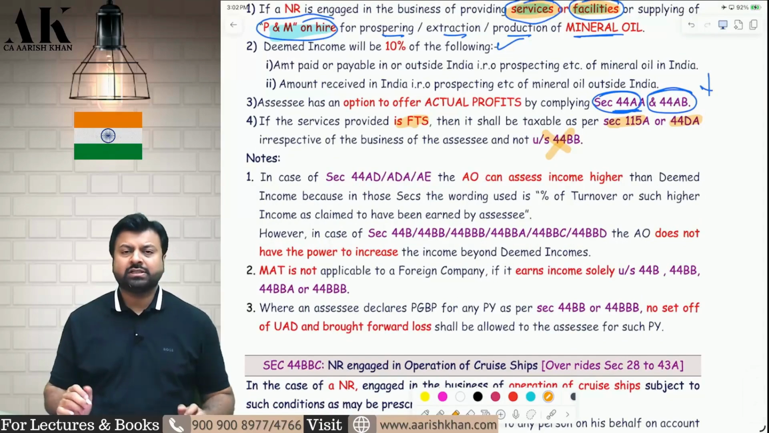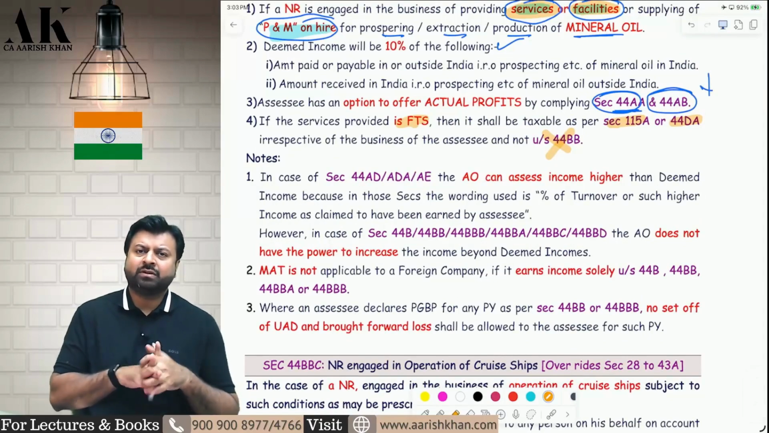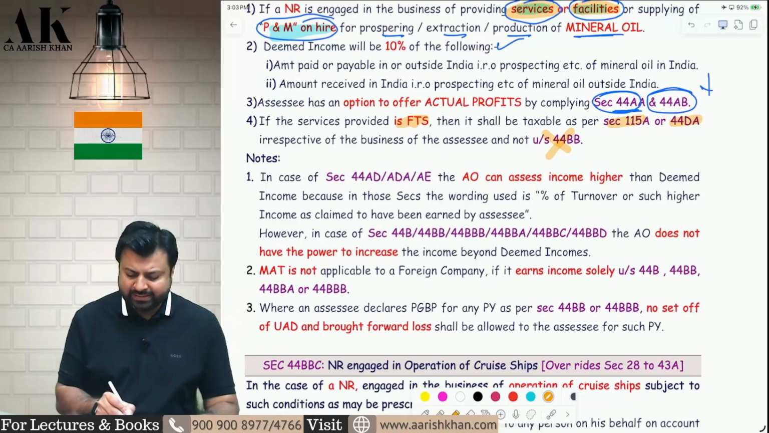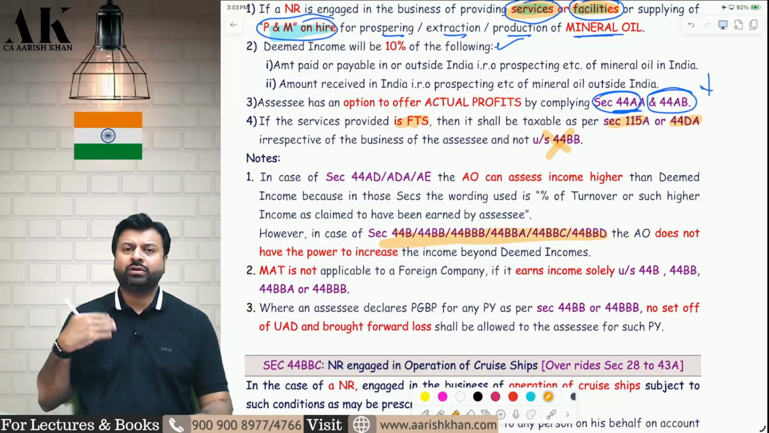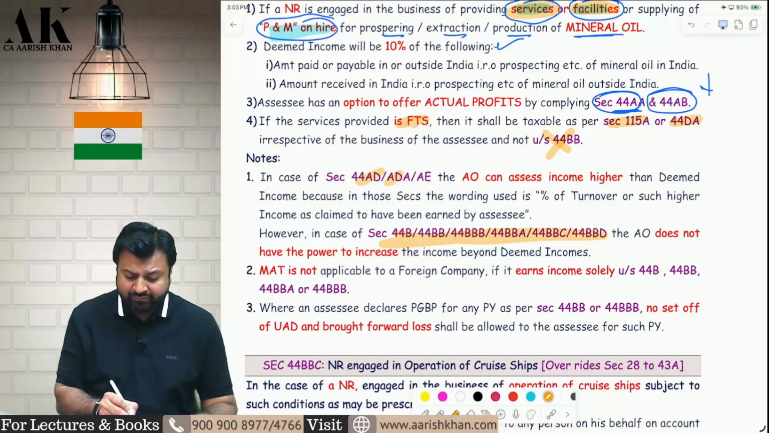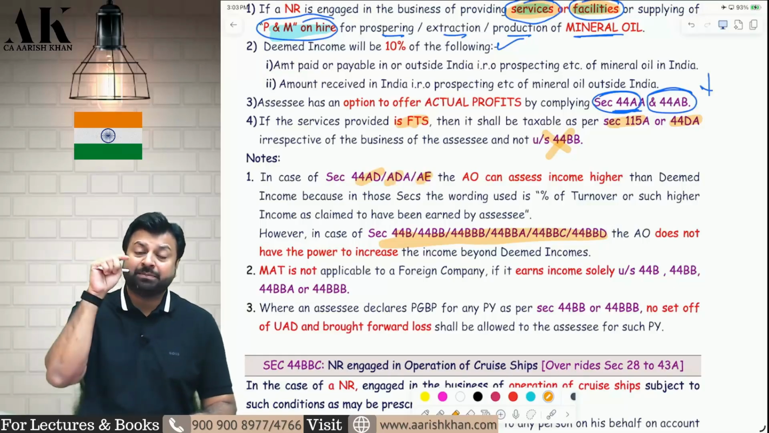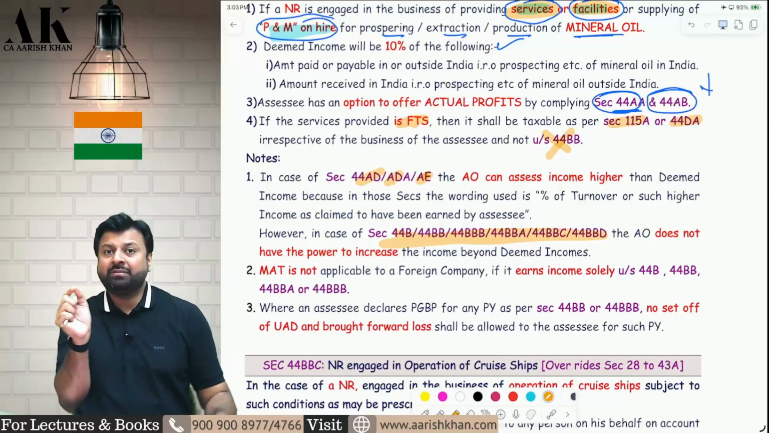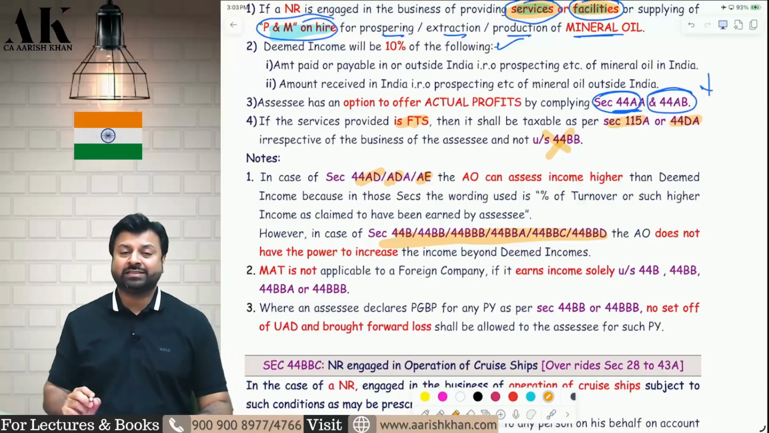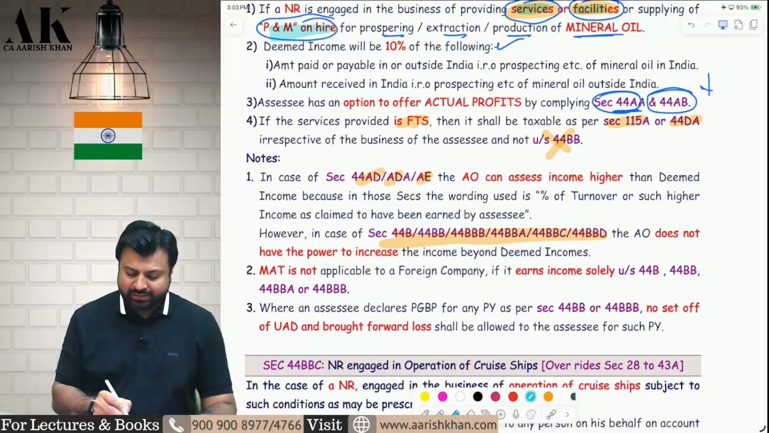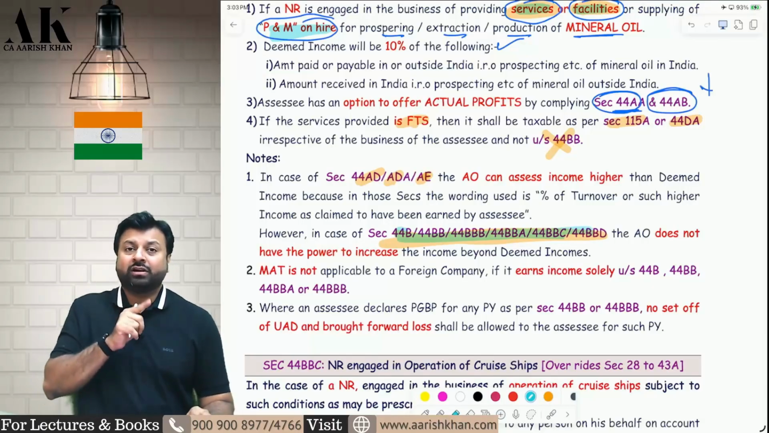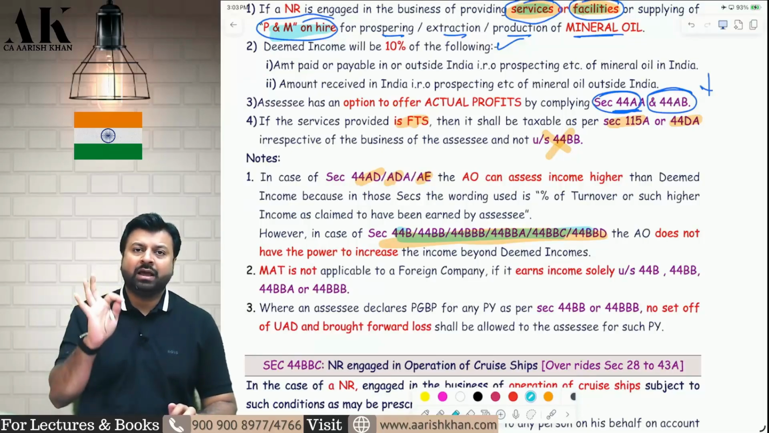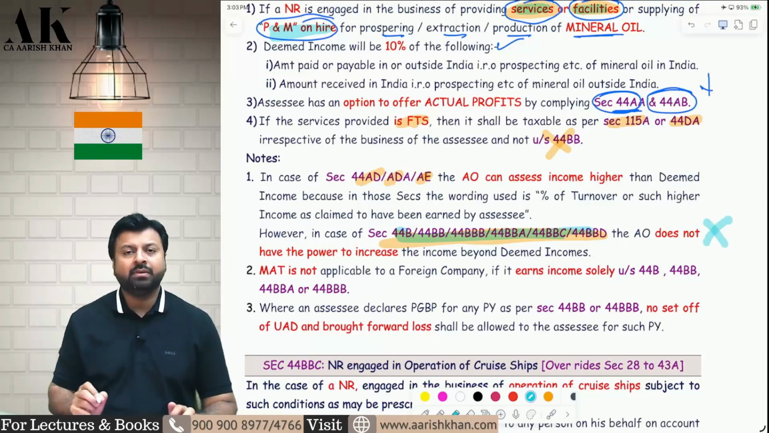Now, in all these sections, can the assessing officer increase my income from 7.5% to 10%, 5% to 10%, 10% to 15%? The answer is no. In these sections, the assessing officer does not have the power to increase the income. But yes, in 44AD, 44ADA, 44AE, the assessing officer has the power to increase the income, because in 44AD, ADA and AE, what was written? Deemed income or such higher income as claimed to have been earned by the assessee. But in this non-resident chapter, it is not written like this. Or such higher income is not written in this chapter. Therefore, the assessing officer cannot increase the income beyond the percentage which is mentioned over here.